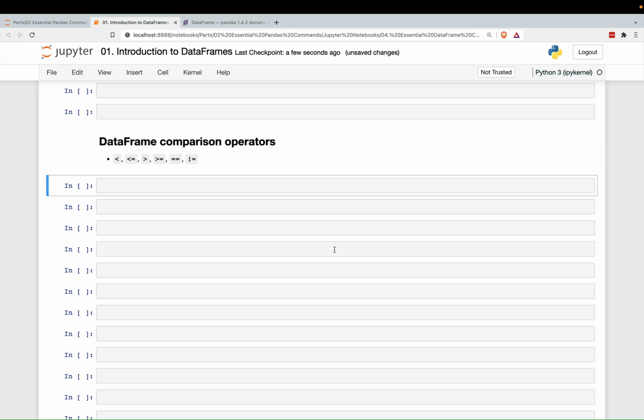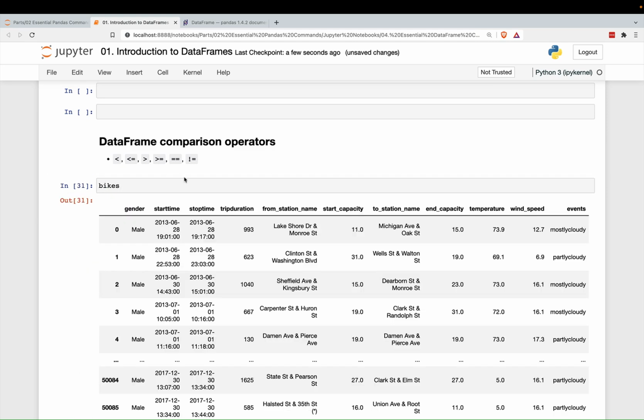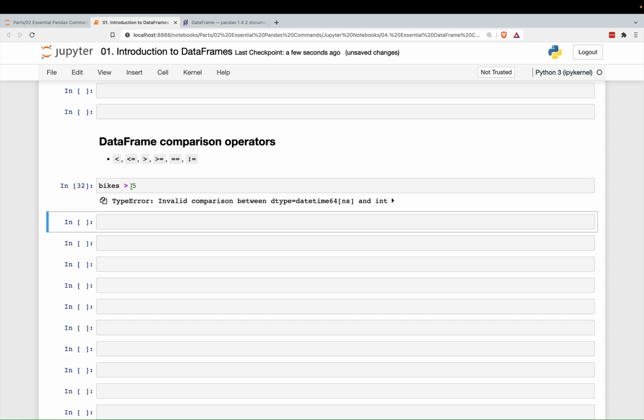Let's take a quick look at the comparison operators. Again, they work the same way. So if we try to compare every value in every column to, say, a number 5, well, you can't compare a string to a number, so this will not work.